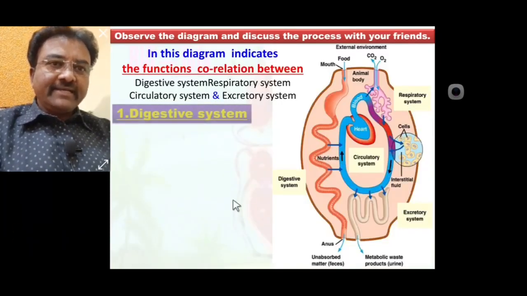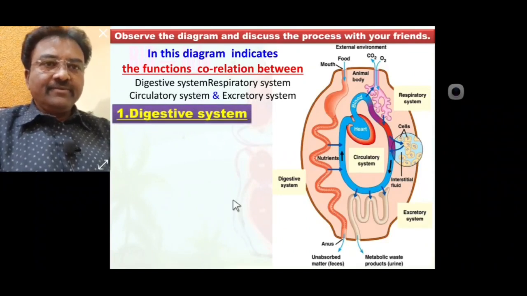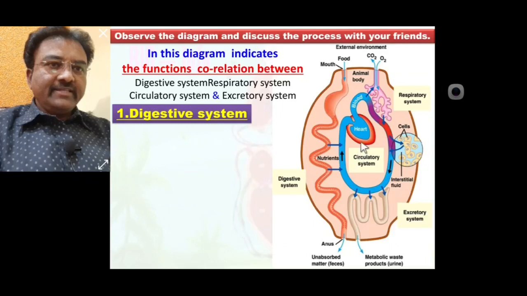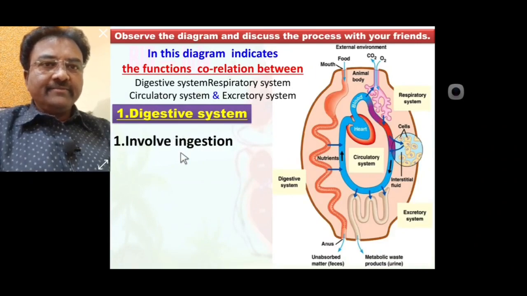First is the digestive system, seen in this diagram. The mouth is the first part and the anus is the last part. Food is taken into the mouth cavity, a process called ingestion.